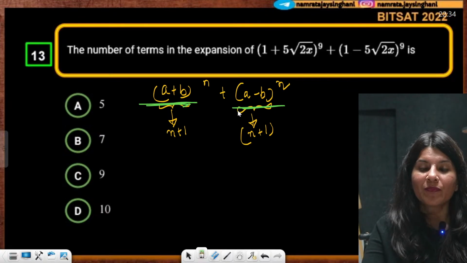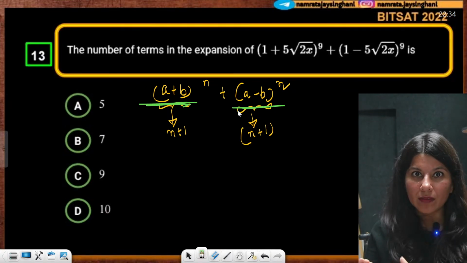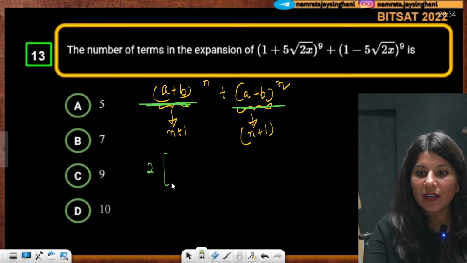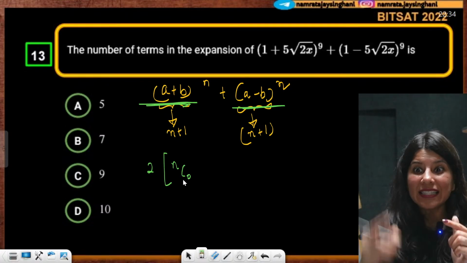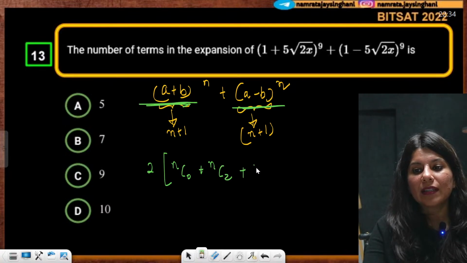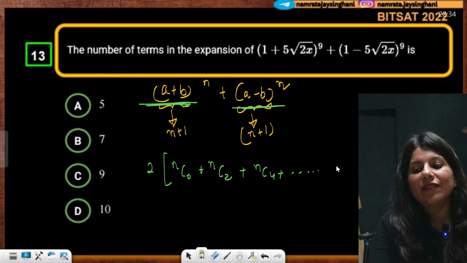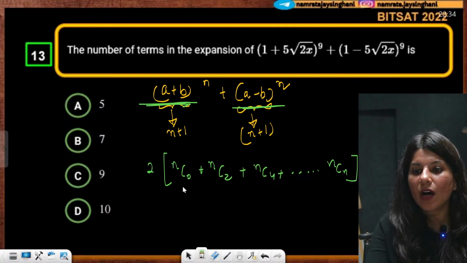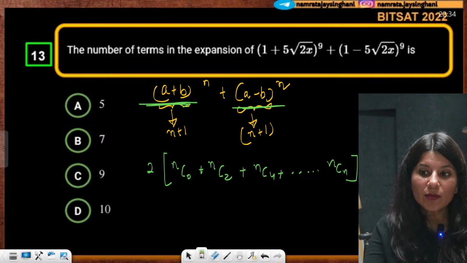But you know what? nC0 will get double. You will get twice of nC0. But nC1 will get cancelled out. Then you get nC2, then nC4, all the even terms, all the way up to nCn. Now can you tell me how many terms will be there?